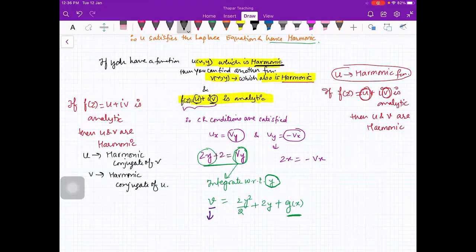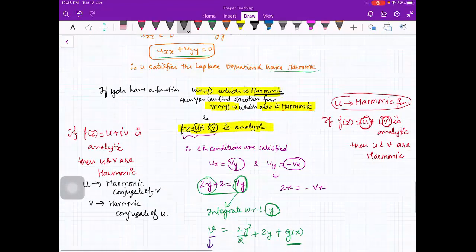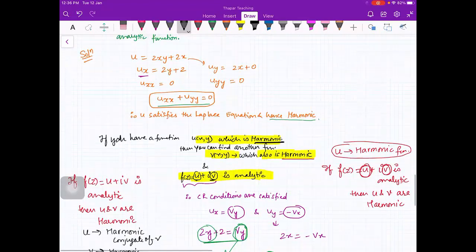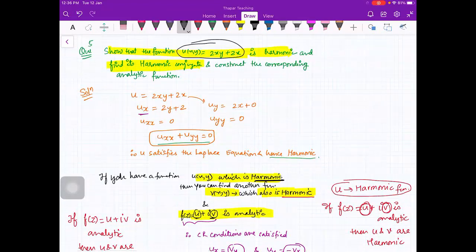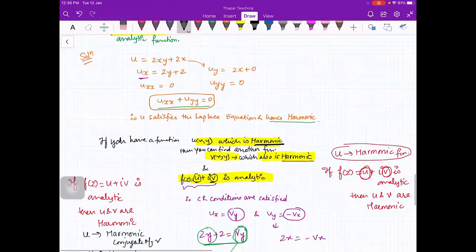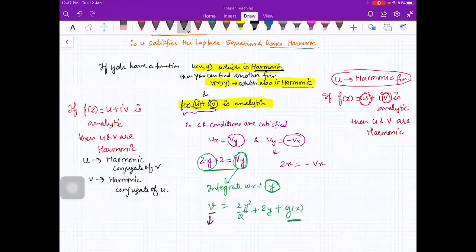Okay, now here you have to find the harmonic conjugate of this U. U is given and you have to find its harmonic conjugate. So what we are doing is trying to find a harmonic function V such that U plus iota V is analytic. If U plus iota V is analytic, it means the CR conditions will be satisfied. So I need to find this V.